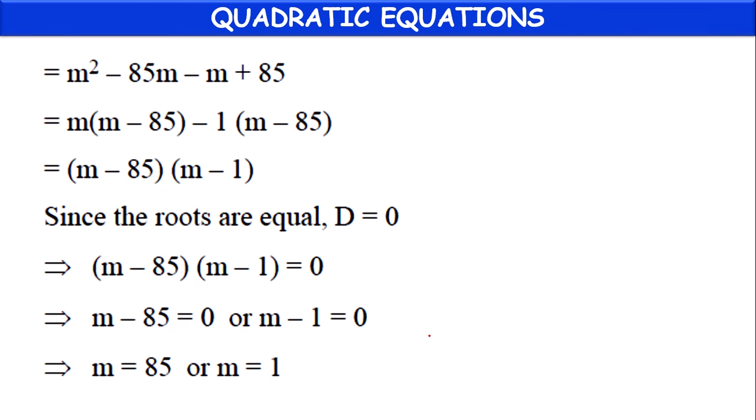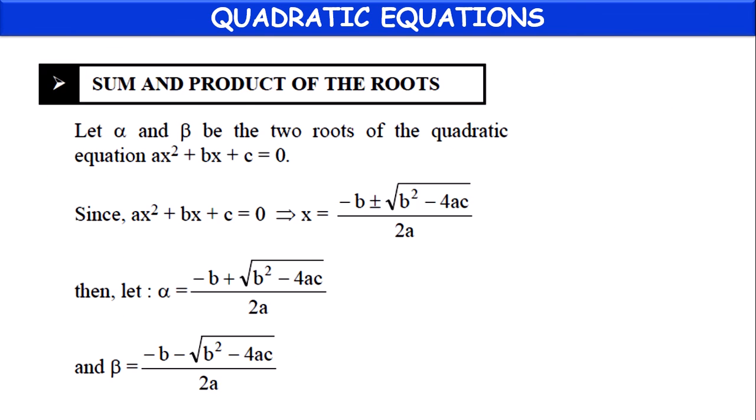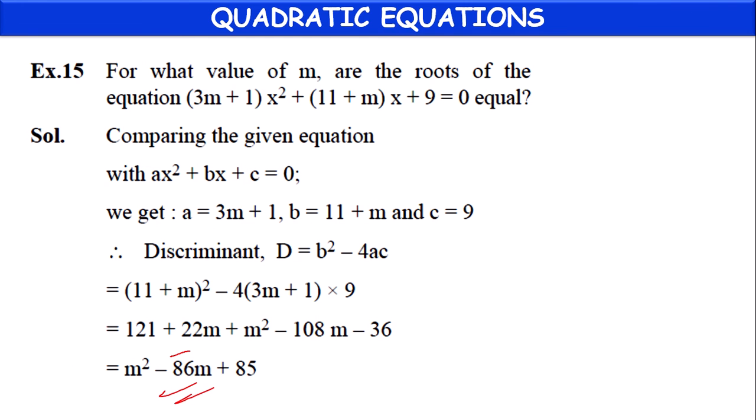So like this we are getting the m value. The given quadratic equation will have equal roots when and only when m equal to 85 or m equal to 1.